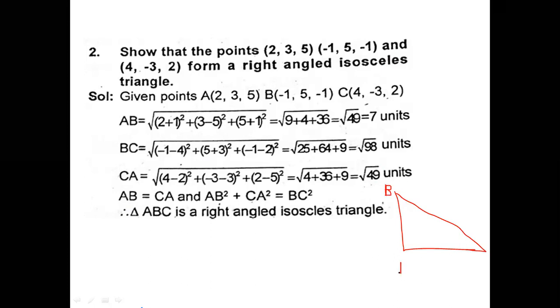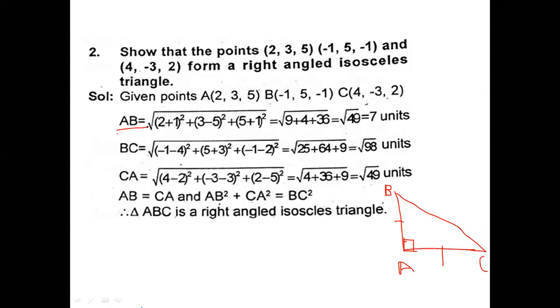So let this be A, B, and C. Okay, let this be the triangle, and 90 degrees at A. So AB is equal to AC, two sides are equal, plus one angle is 90 degrees. So now we'll find out.